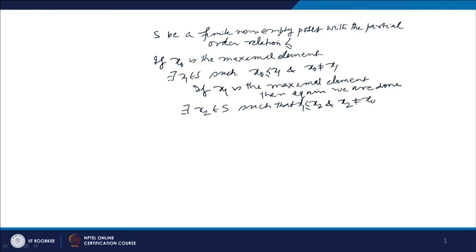So we can go on iterating this process. If x 2 is not a maximal element, then we will get an element x 3 such that x 2 precedes x 3 and x 2 is not equal to x 3.